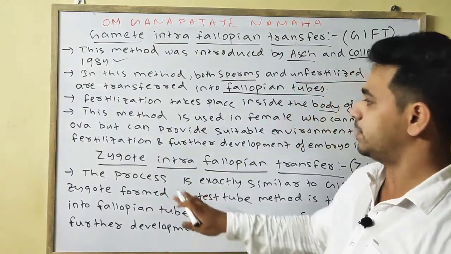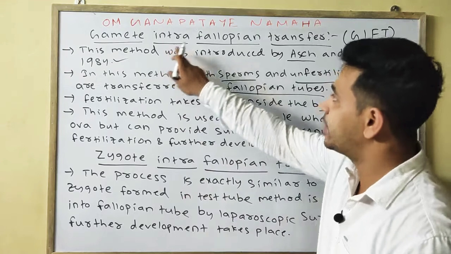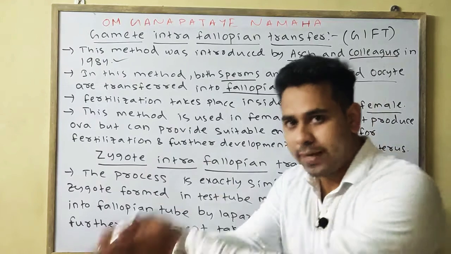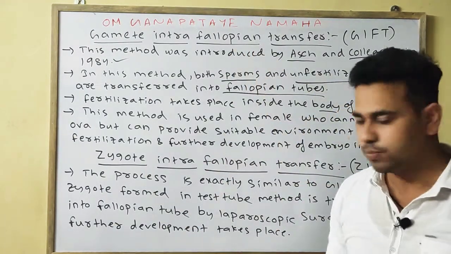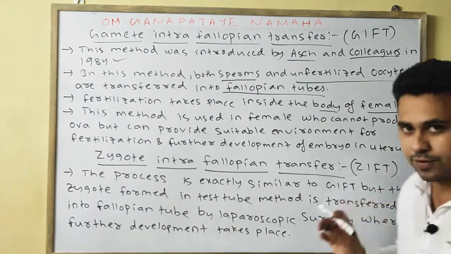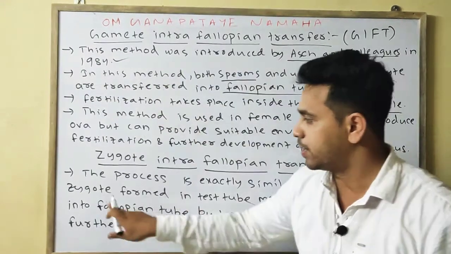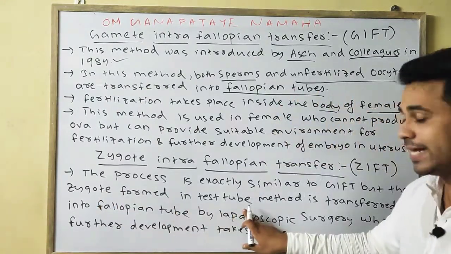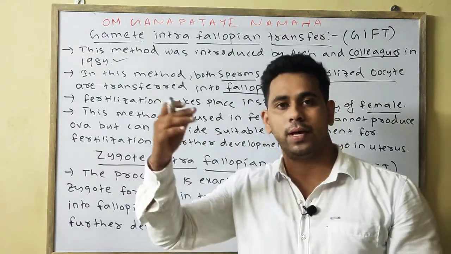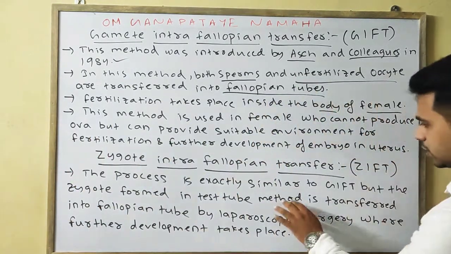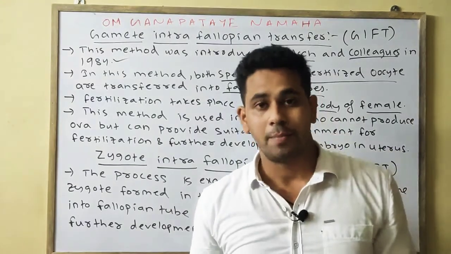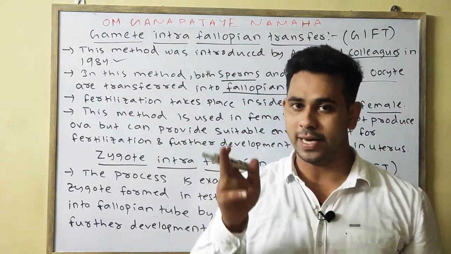Accordingly, your next technique is zygote intrafallopian transfer, where the fertilized zygote is introduced into the fallopian tube. The process is exactly similar to GIFT, but the difference is that there the gametes are introduced, whereas here the zygote is formed in the test tube, in the laboratory, providing a suitable environment similar to in vivo. The zygote formed by the test tube method is transferred into the fallopian tube with the help of laparoscopic surgery, as I have told you earlier.